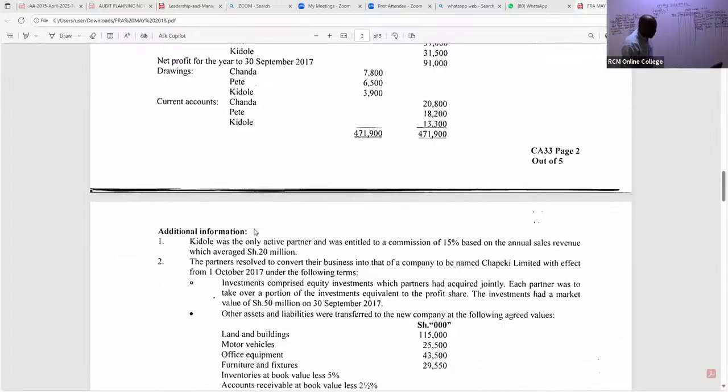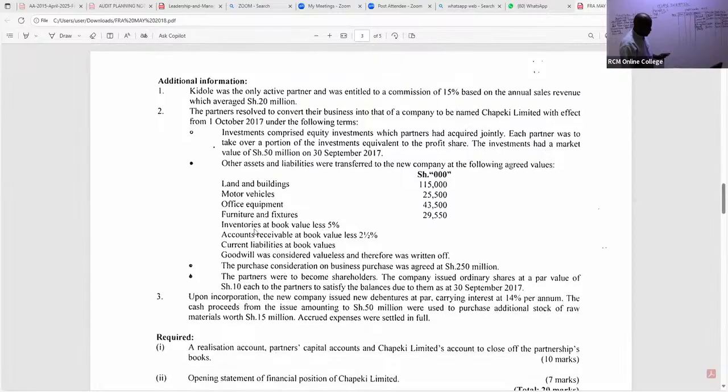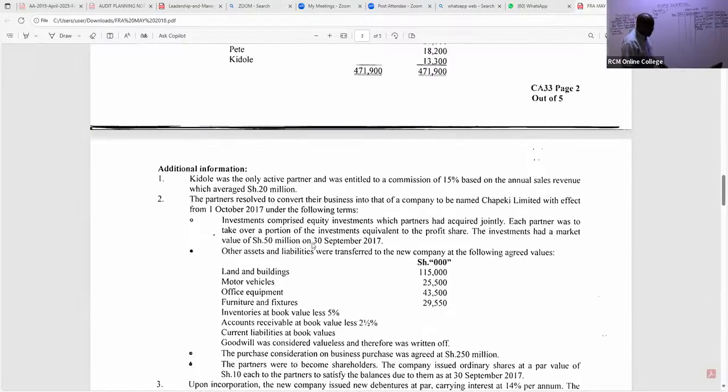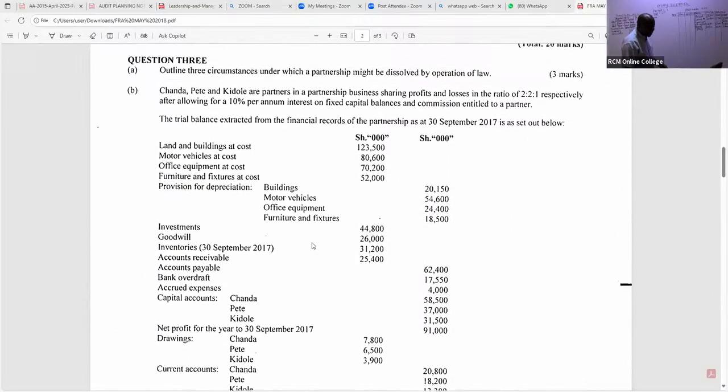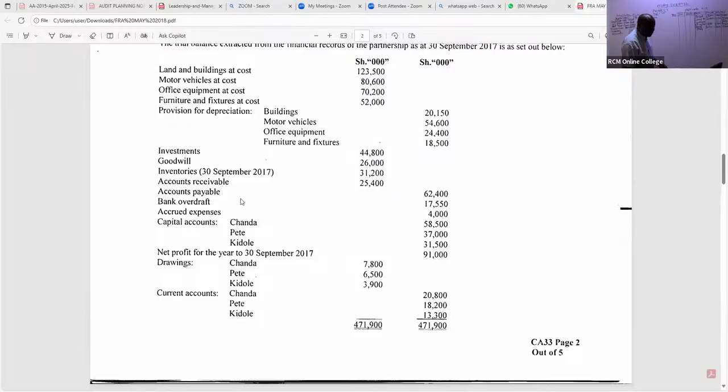They have told us here, please listen. First of all, listen. They have told us somewhere here that current liabilities were taken at book values. Even if they never told us, that is the rule. So all the current liabilities, what do we have there? We have payables, and I can see we have accrued expenses. They were taken over by the new company, even the bank overdraft. Yes, I can see bank overdraft. So the bank overdraft was taken over by the new company.